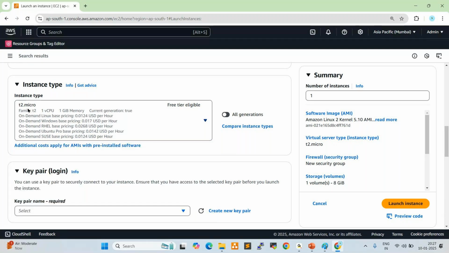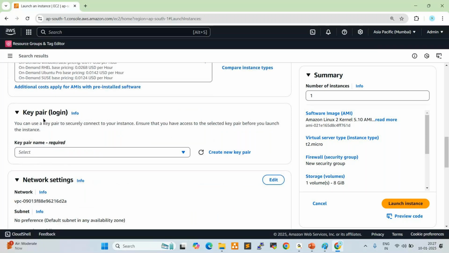See here. Next one, key pair. So what is a key pair? Normally when we want to log in to any desktop or laptop or even a physical server, we use the username and password, right? But on the cloud side, for cloud servers, along with the username and password, we use the key pair also.